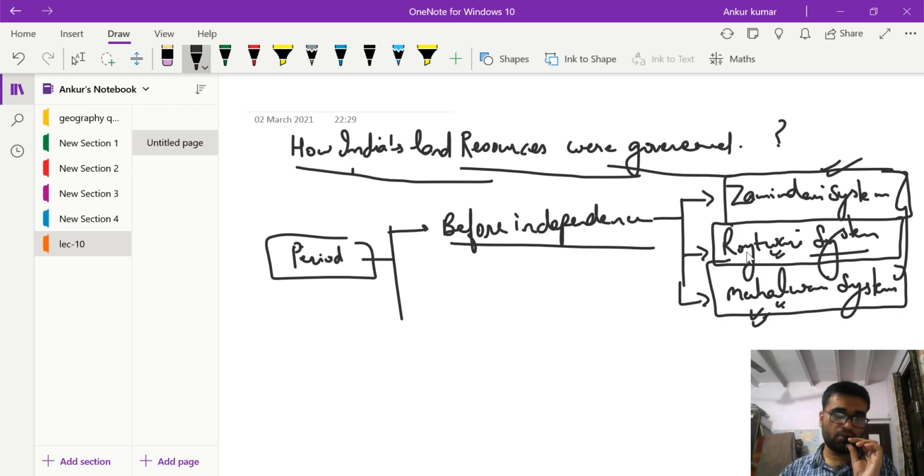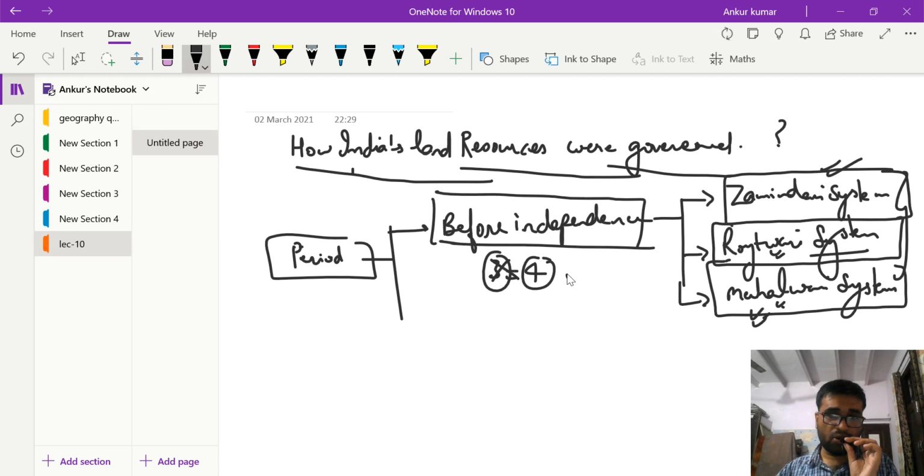So this was before independence. At the time of independence, India just had four metropolitan cities: Delhi, Mumbai, Kolkata, and Madras. So this was the pre-independence land use.